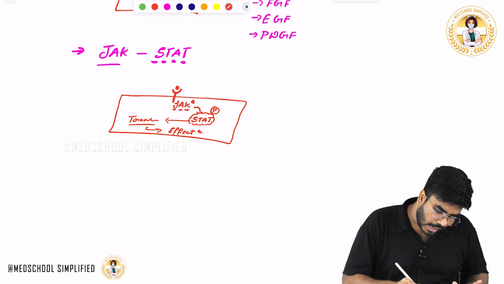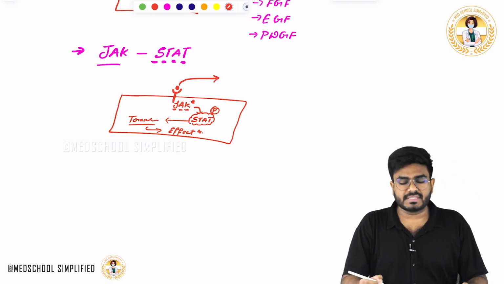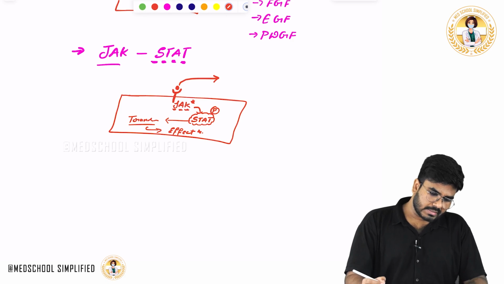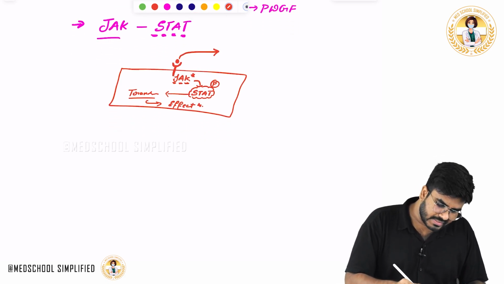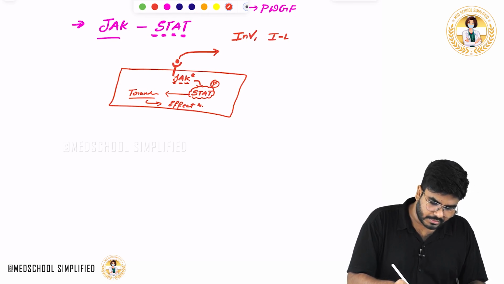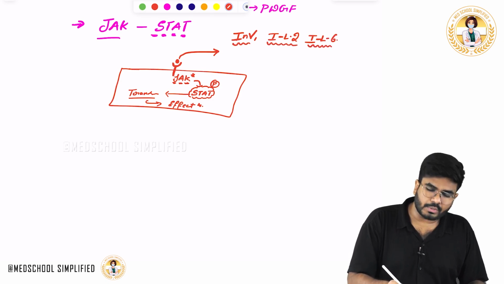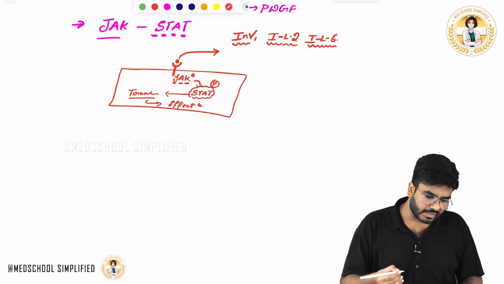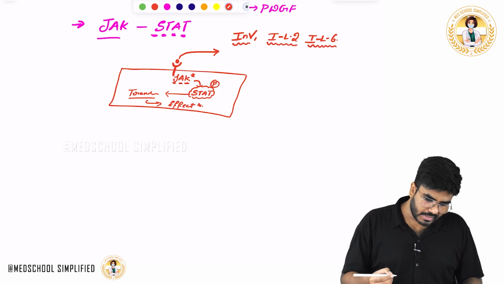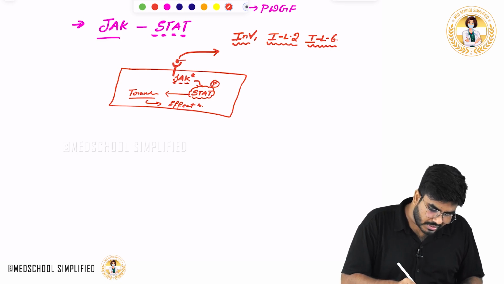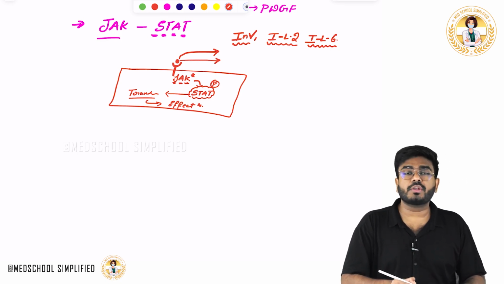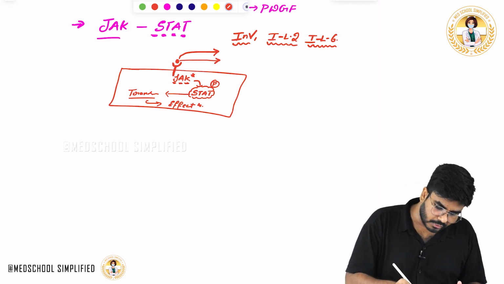Now, which hormones use this JAK-STAT pathway? Many cytokines like interferon gamma, interleukin 2, interleukin 6, which are produced by the macrophages, use the JAK-STAT pathway. Not only that, those hormones which act on the bone marrow and hematopoiesis, like erythropoietin,